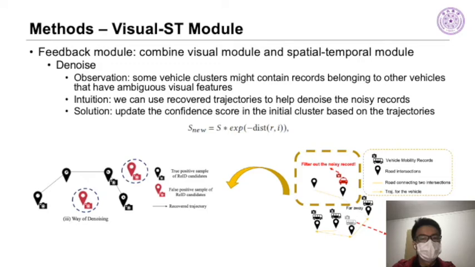After going through the feedback module, we have updated vehicle clusters, which are then fed into the spatial-temporal module again for trajectory recovery. We repeat the above procedures until meeting the stop criterion, which is the number of iterations.